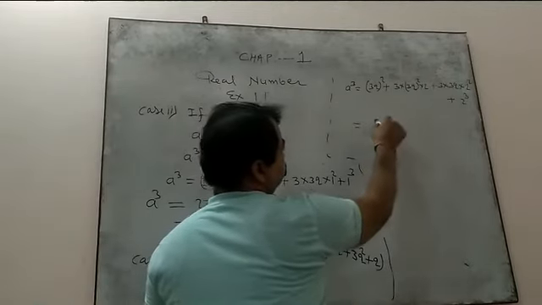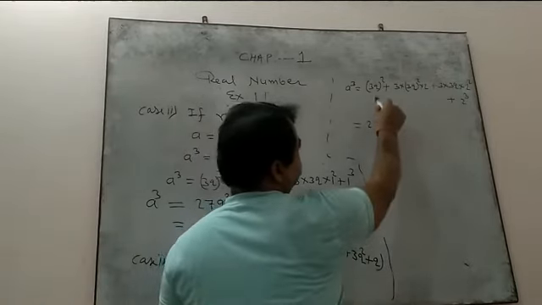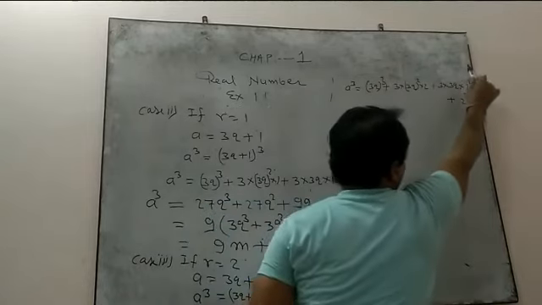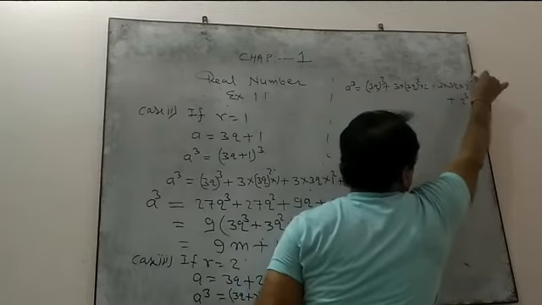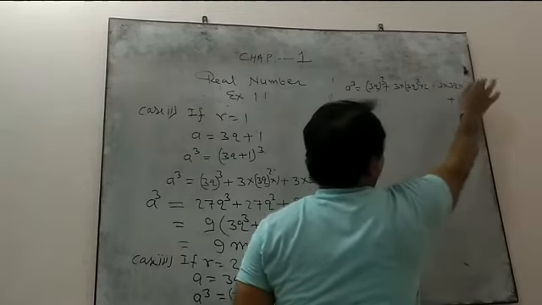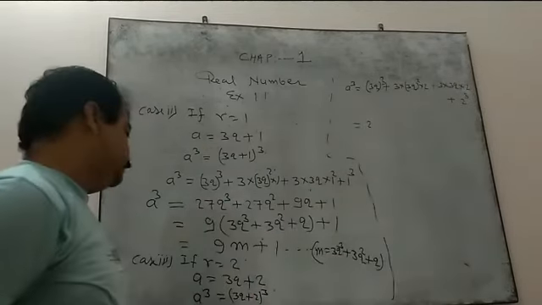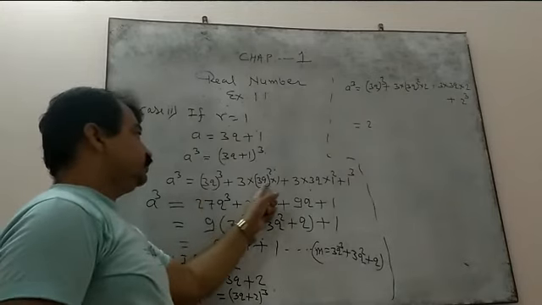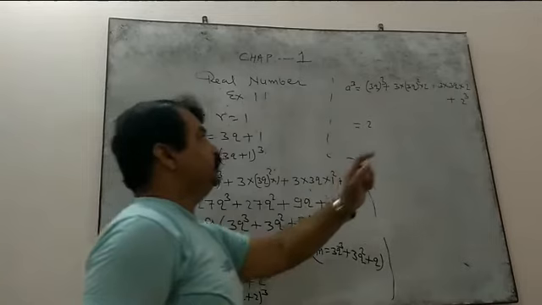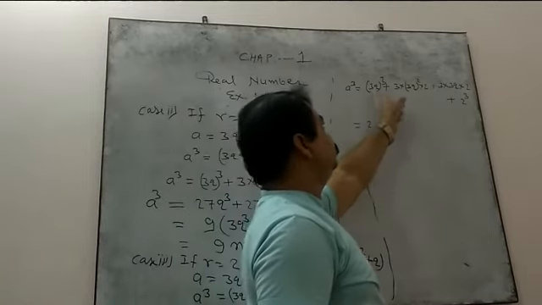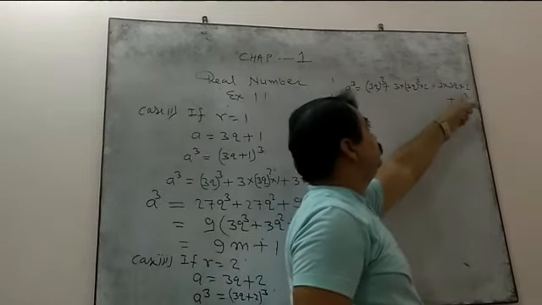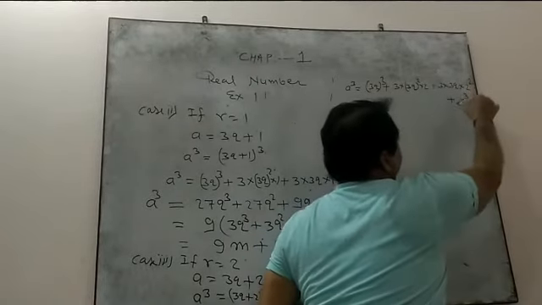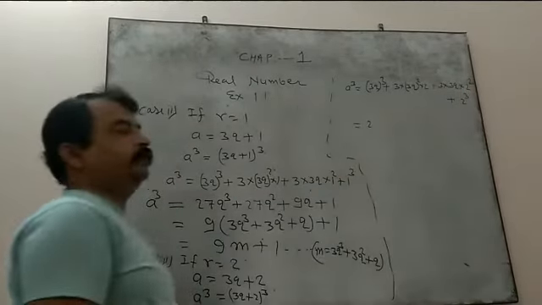Same pattern: a cube plus 3a square b plus 3ab square plus b cube. Right?